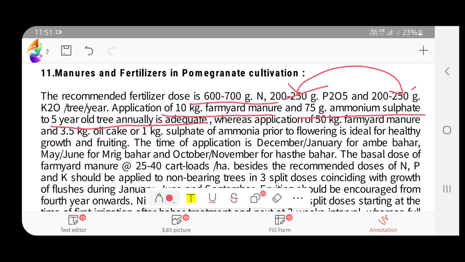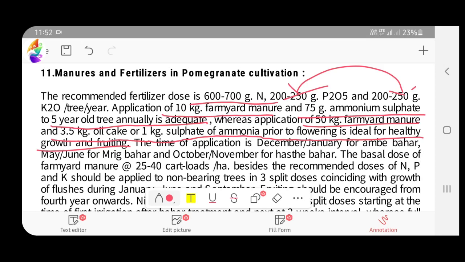Before we have seen 20 kg of FYM, but after 5 years we can give only 10 kg of FYM and 75 gram of ammonium sulfate for a 5-year-old tree. Whereas application of 50 kg FYM and 3.5 kg of oil cake or 1 kg of ammonium sulfate prior to flowering is ideal for healthy growth and fruiting. Actually, on a basis, after 5 years we will be giving this 600 to 700 gram, 200 to 250 gram P2O5, K2O, 10 kg FYM and 75 gram of ammonium sulfate.